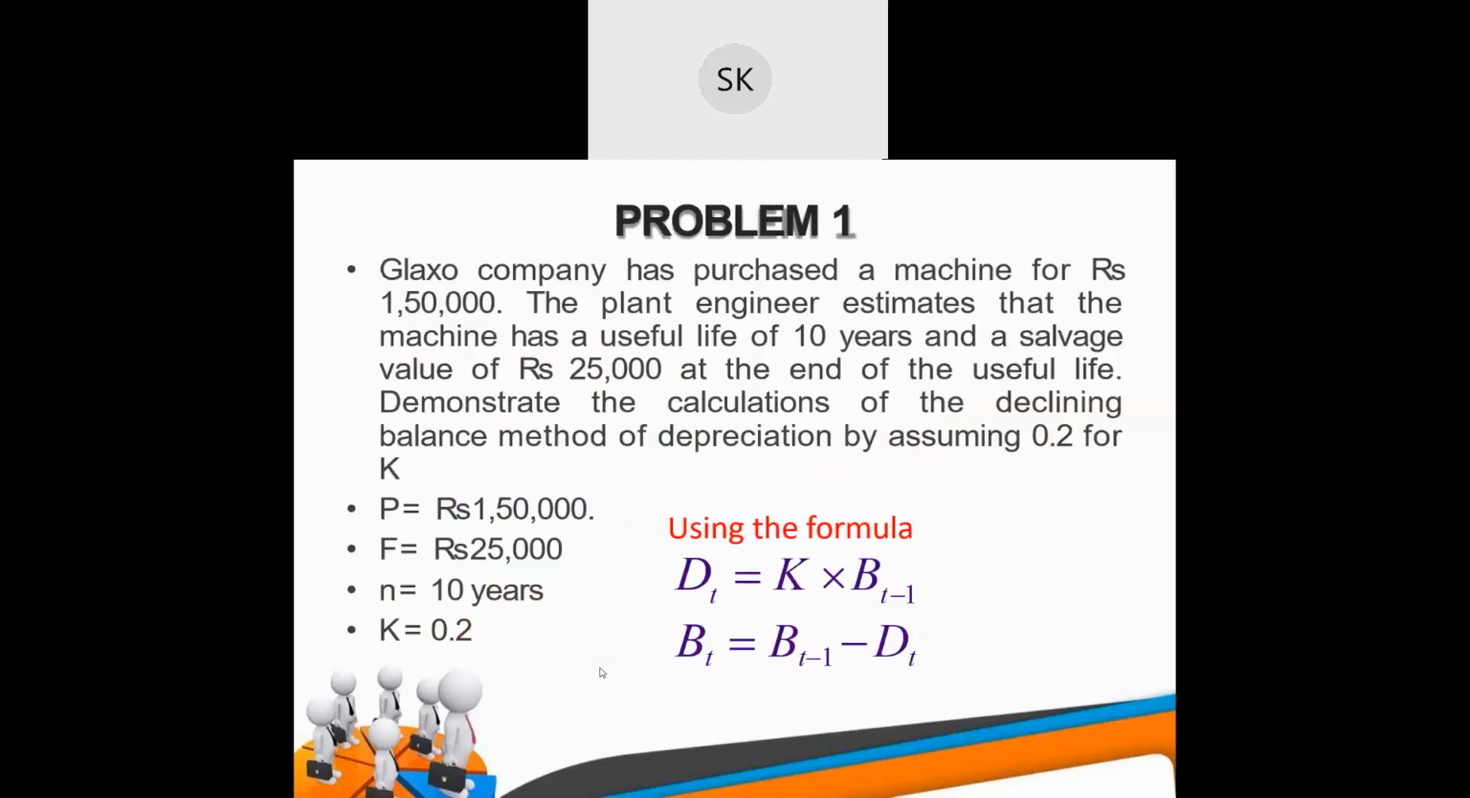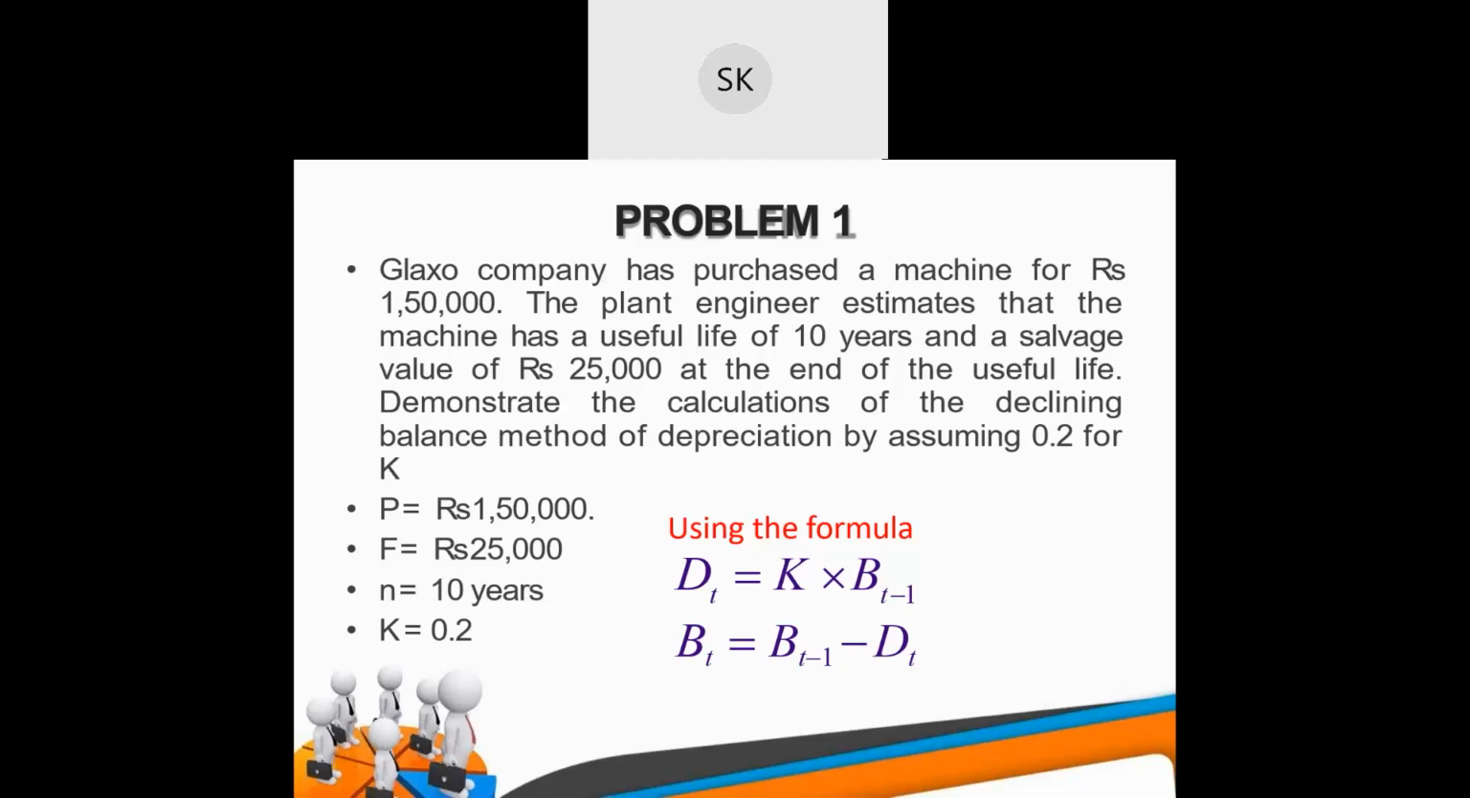Let's see a numerical. The Glaxo company has purchased a machine for rupees 1,50,000. The plant engineer estimates that the machine has a useful life of 10 years. So your P is 1,50,000, N is 10 years, and a salvage value of 25,000 at the end of the useful life. After 10 years, if you sell it, you get 25,000. Demonstrate the calculations of the declining balance method of depreciation by assuming 0.2 for K. So they have given the value of K.